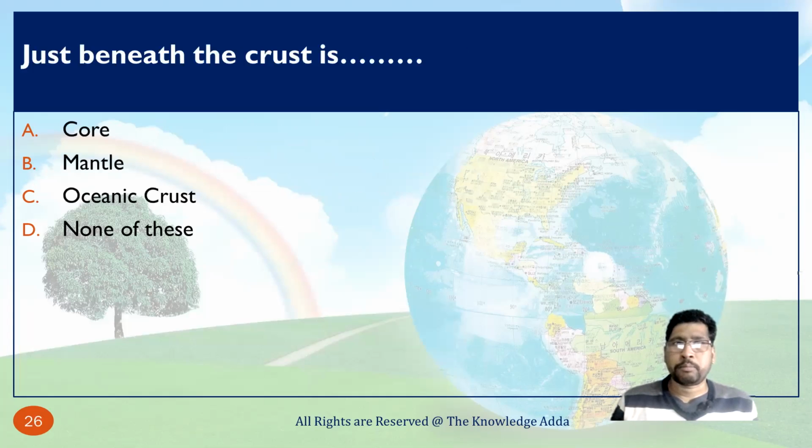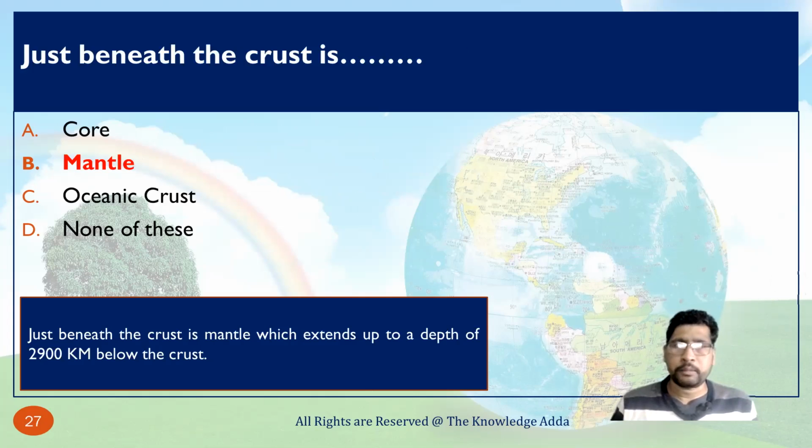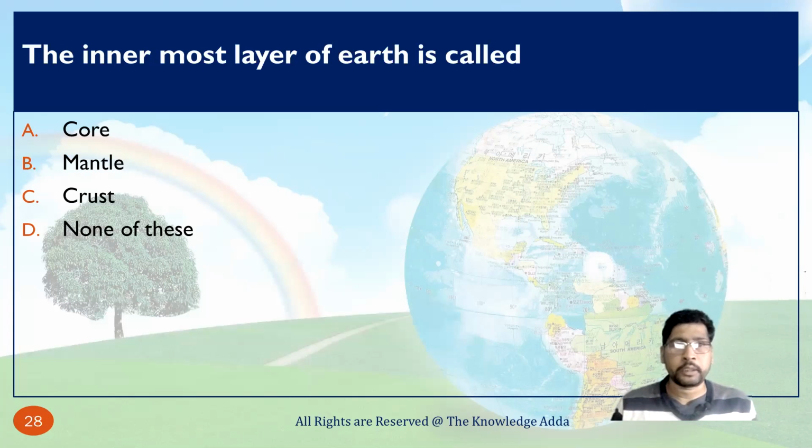Just below the crust is the mantle, which extends to a depth of 2900 kilometers below the crust. As we know, the depth of the crust is only 35 kilometers, and it is the thinnest layer, while the mantle is 2900 kilometers below the crust. So you can know how the earth's surface is solid, or you can say deepest.